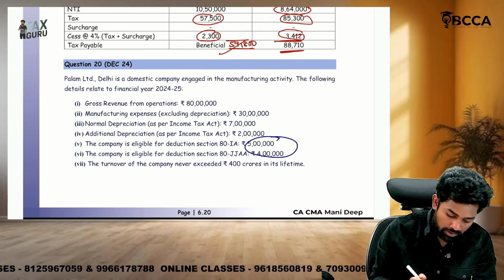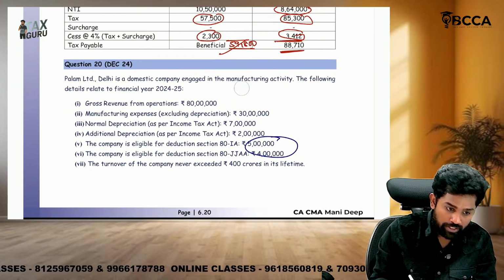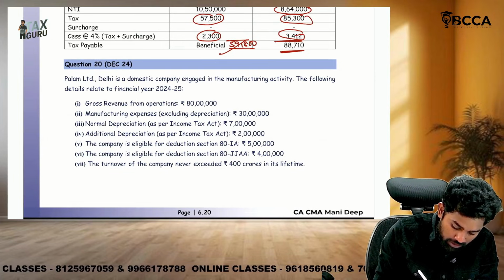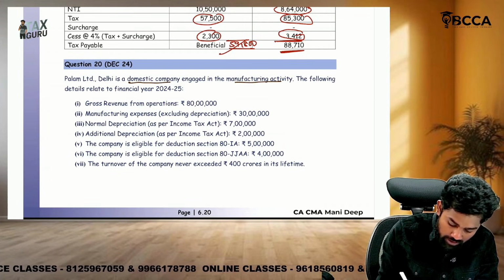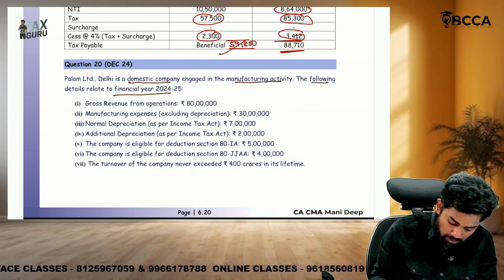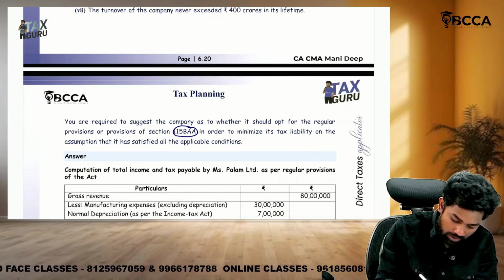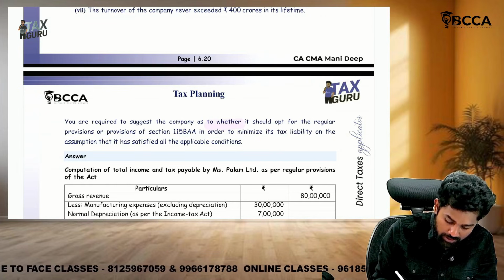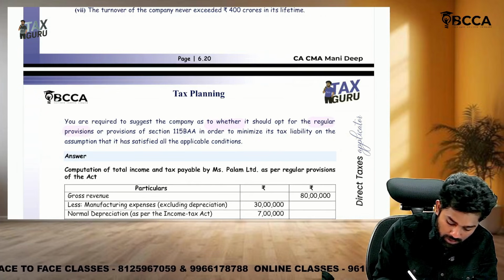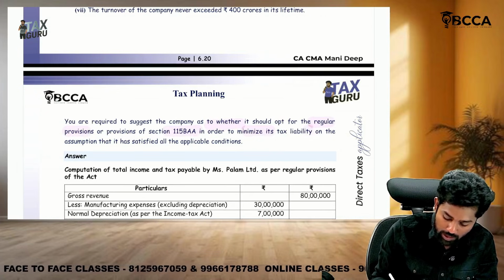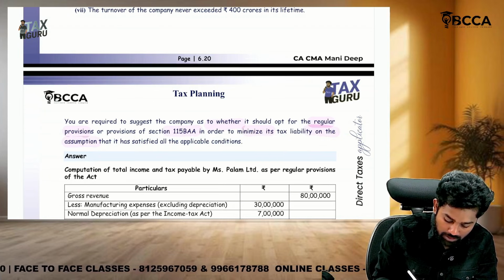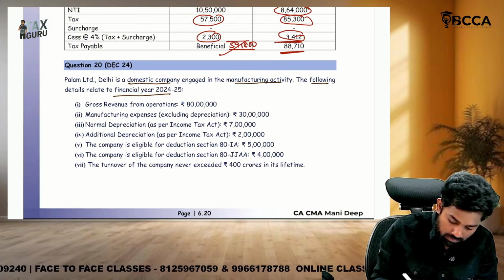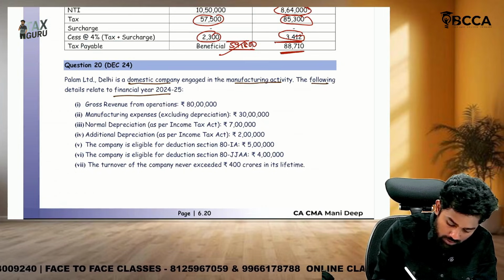Question number 20. This is a December 24 exam question. Palam Limited, Delhi is a domestic company engaged in manufacturing activity. The following details are related to the financial year. What are they asking? They are asking us to suggest whether the company should opt for the regular provisions or 115BAA in order to minimize its tax liability, on the assumption that it has satisfied all the applicable conditions.